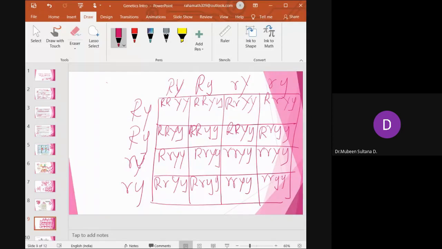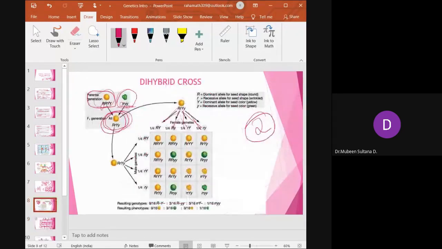Okay, now we have 4 characters here. See, I'll show you. Previous slide. You can see this one. See, you can see here the color marking. Capital R, this one. So these all are round and yellow, because at least one out of the 4 genes available will be a dominant gene.